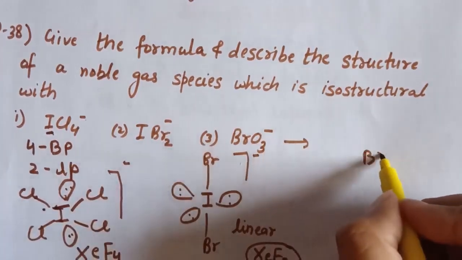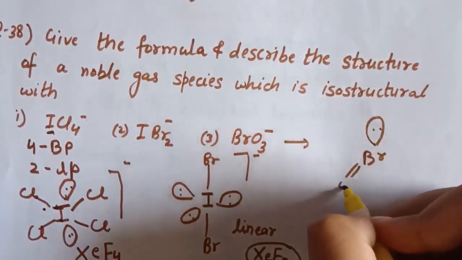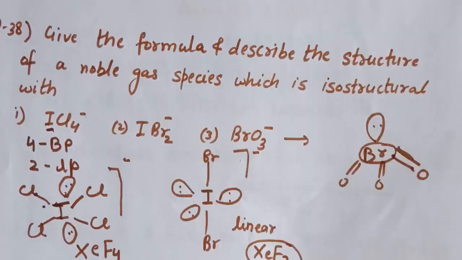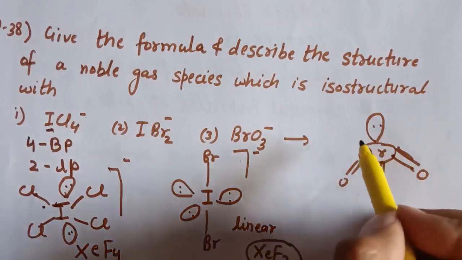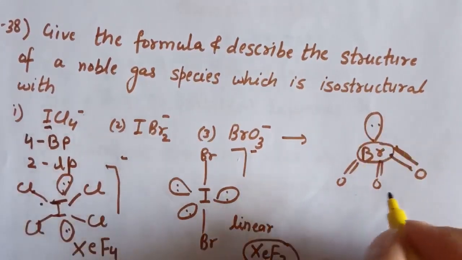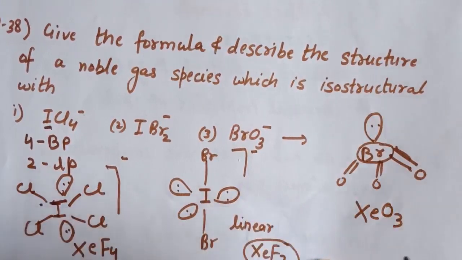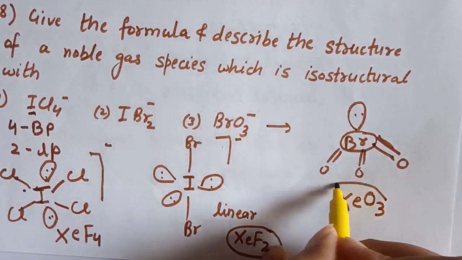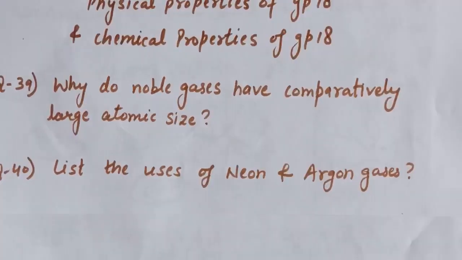So the structure of BrO3- is: three bromine-oxygen double bonds are present and one lone pair is present on bromine, and the noble gas which is isostructural with BrO3- is xenon trioxide, that is XeO3. So this is question number 38.